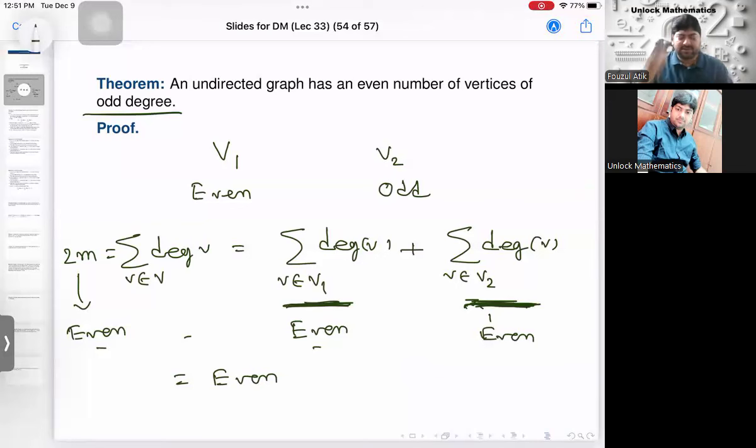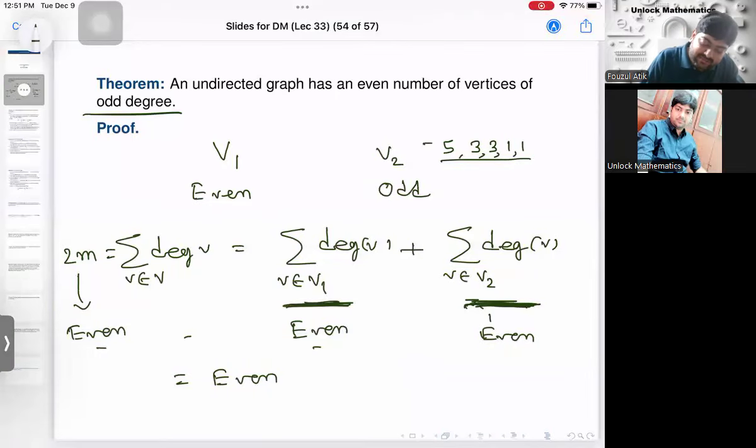But when is that possible, when all of them are odd degrees? That means they are like 3, 3, 1, 1, 5, like this. But will it make the sum even? When can it be even? All the single entries are odd numbers, but their sum is even. When is it possible?